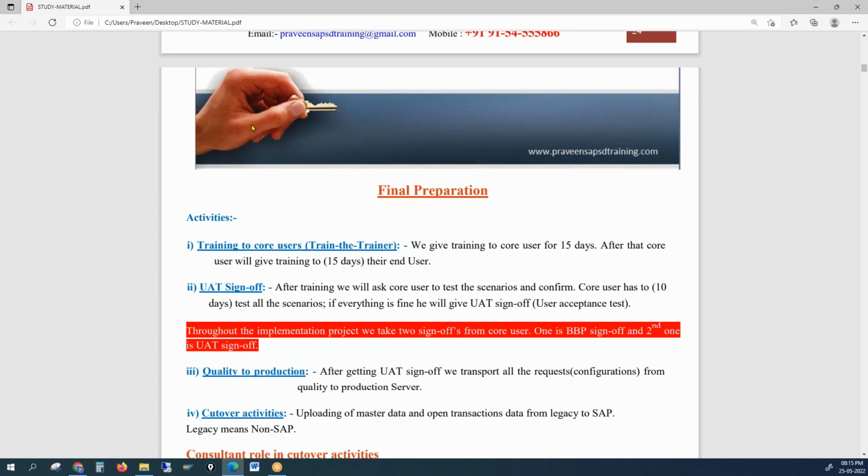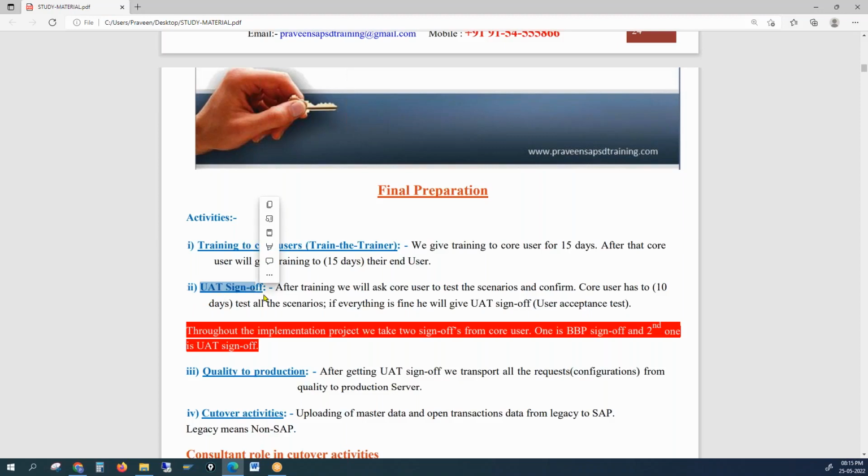Whatever config documents or user manuals we prepared, we hand over to the core user and give training for approximately 10 to 15 days. Then the core user will give training to end users. Once the training is completed, we ask for UAT sign-off, user acceptance test, because the core user has given all the functionalities they want. At the end of the day, we have done the testing and the test has been passed, but who is responsible to say everything is okay? Only the core user, right? So we ask the core user to do UAT testing, and we help the core user in the process of UAT testing.